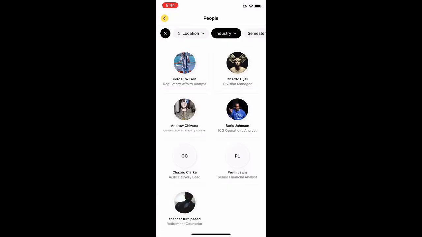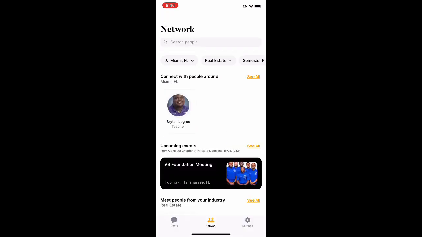So this is beneficial for brothers who are still on campus and getting ready to venture off in their careers, and they want to understand exactly who's doing what they want to do, and possibly reach out to them just so they could better understand the business aspect of things, or probably get connected via internship or future employment opportunities. So that's the beautiful thing about this function here.